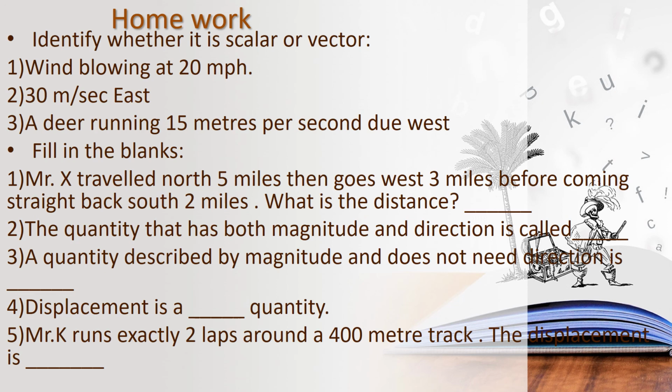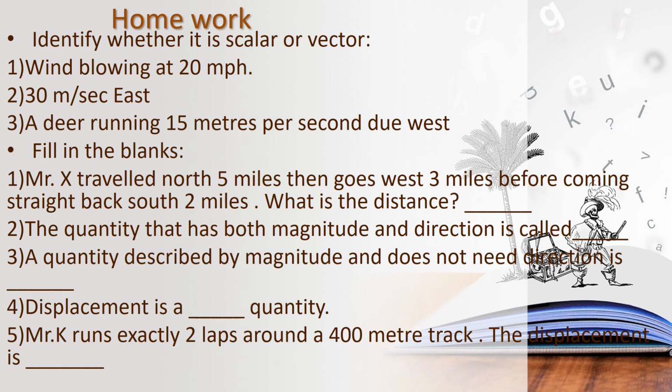Okay, children, and then fill in the blanks. Mr. X travelled north 5 miles and then goes west 3 miles before coming straight back south 2 miles. What is the distance? Okay, children. So distance means what should we do? We should add all the parts. Okay, children. 5 plus 3 plus 2. Think and write the answer.